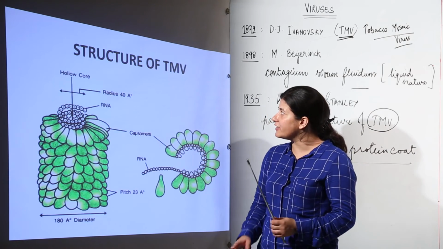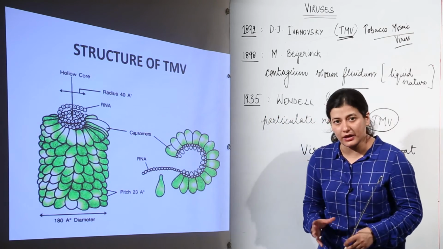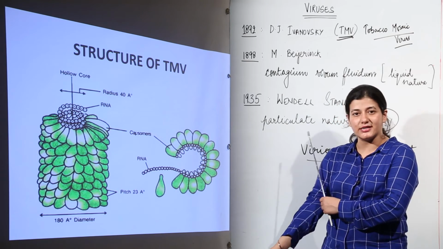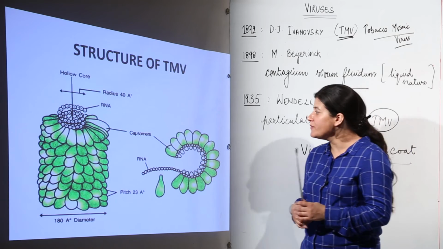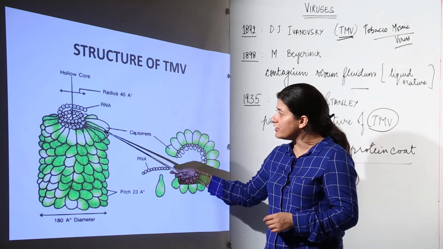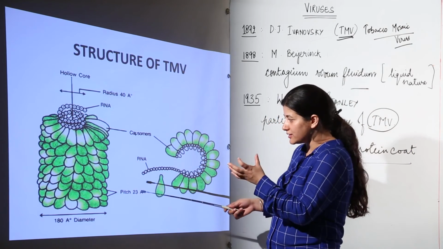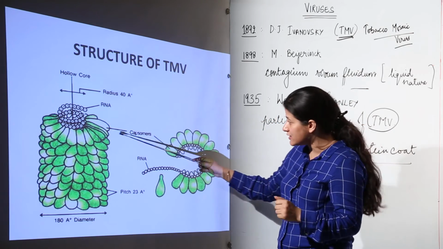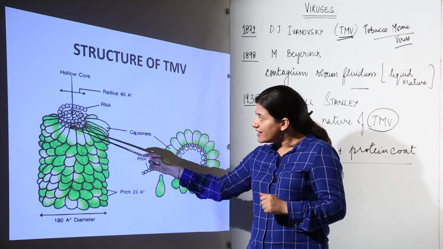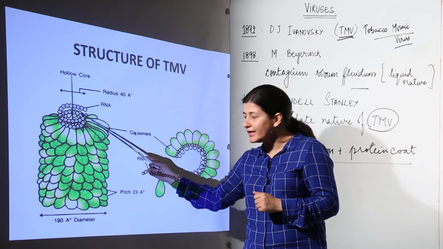Next we have the structure of tobacco mosaic virus. As I told you, it is a helical structure, the capsid is helical, and as you can see over here, it has many capsomeres. It appears like some sort of leafy arrangement, but it is not leafy. These capsomeres are proteins, and inside it you can see the helical RNA as well.